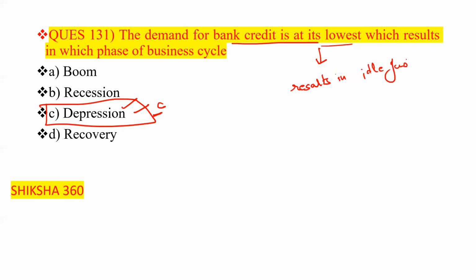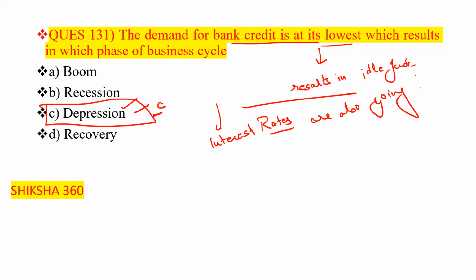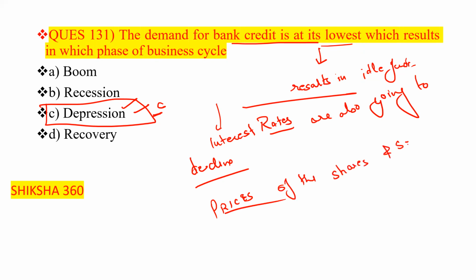At that time the interest rate is also going to decline. Prices of the shares and securities also fall.